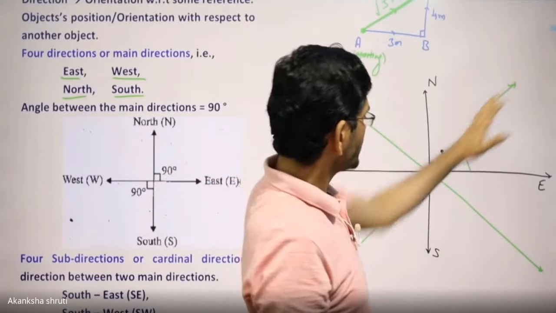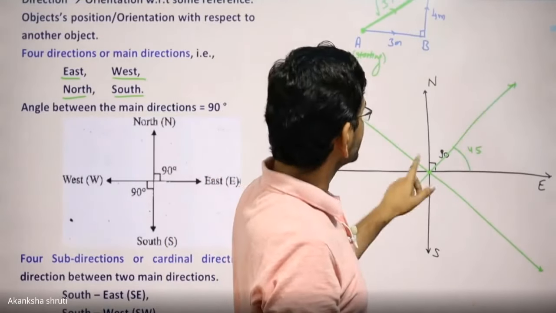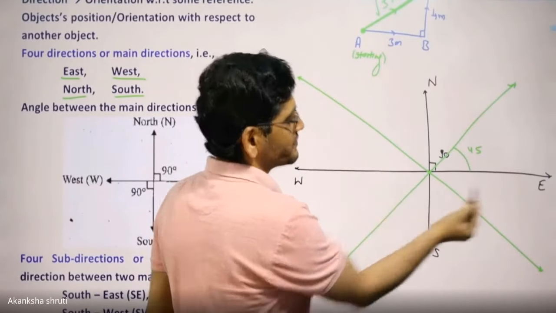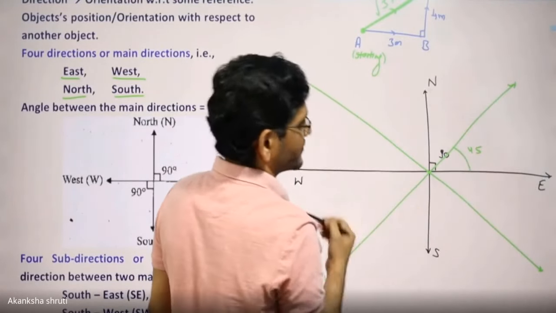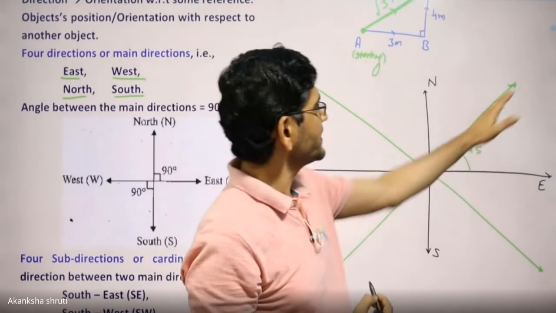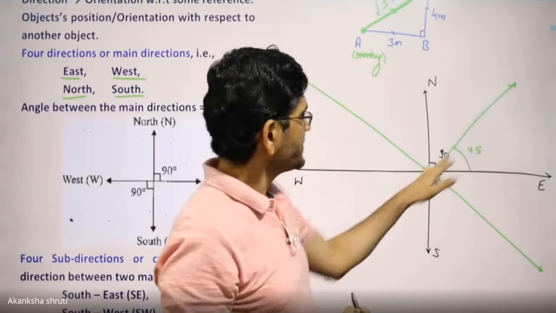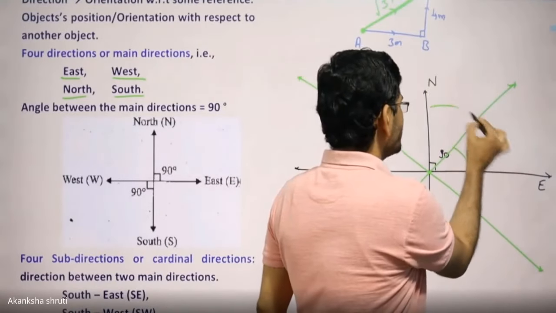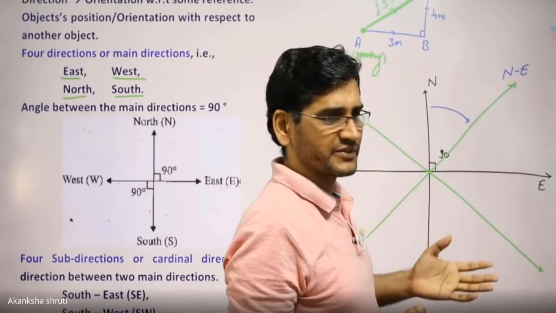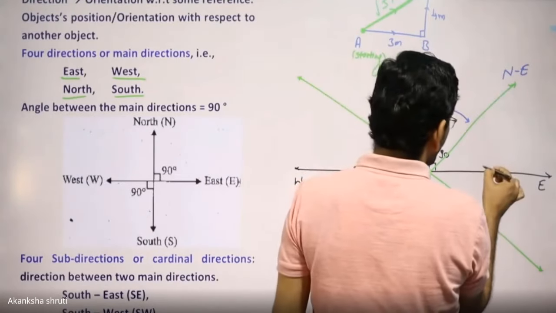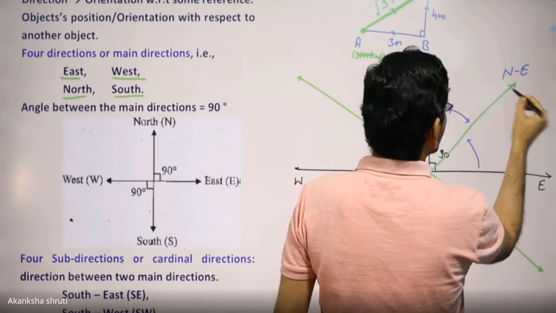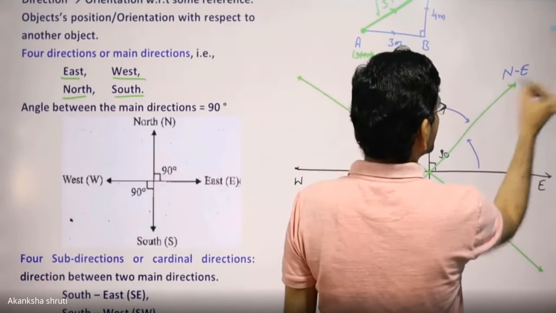These you cannot call north, south, east, west. Students, these are the cardinal or sub directions, which are allocated with respect to the main directions: north, south, east and west. So what will be the name of this? This line is eastward from north, so east of north means the same thing. Or if we take this east as the reference and go this way, then this is north of east.